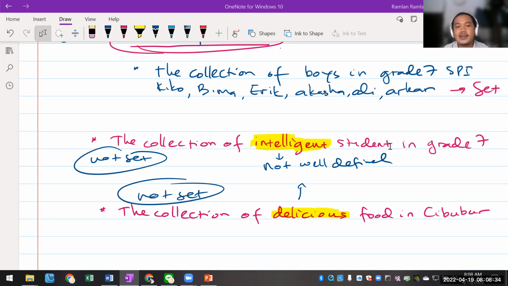And then the second example that I gave you is a collection of delicious food in Cibubur. The word delicious is not well defined because delicious can be different from one person to the other. Maybe I will say it's delicious, but for you, maybe it's just so-so. Maybe another person will say, oh, it's not good. It's not delicious, right?